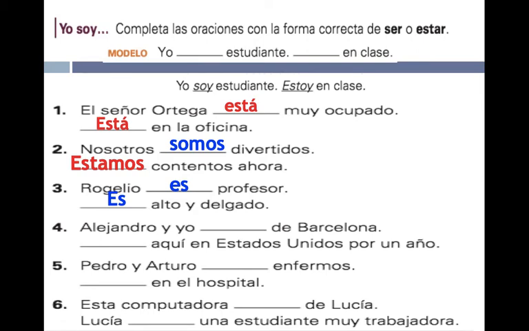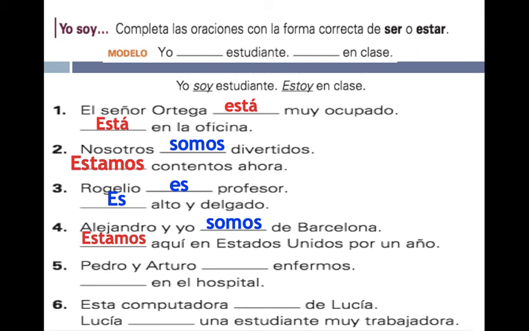Alejandro y yo de Barcelona. Somos de Barcelona. So that is giving your origin, country, place of origin. Blank, aquí en Estados Unidos por un año. Estamos. We are located here in the United States for a year.